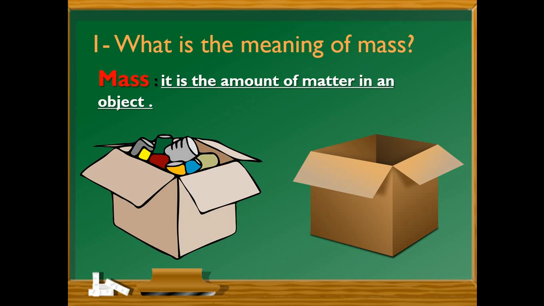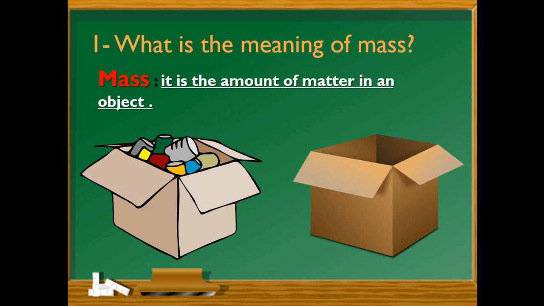And the other box is empty. Why? Because it doesn't have matter in it. Okay? So, which one of them has the mass, of course? Box number 1. Why? Because it has the amount of matter in an object.